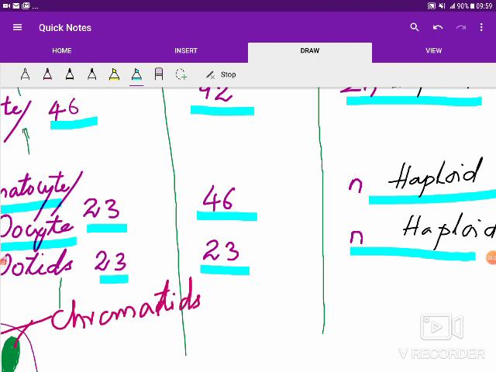So from each chromosome in the secondary spermatocyte, when it divides, the 2 chromatids are pulled apart, each one going into one daughter cell. So that is how in the spermatids the 23 chromosome number is retained. Okay, and they are nothing but the chromatids which behave like chromosomes.